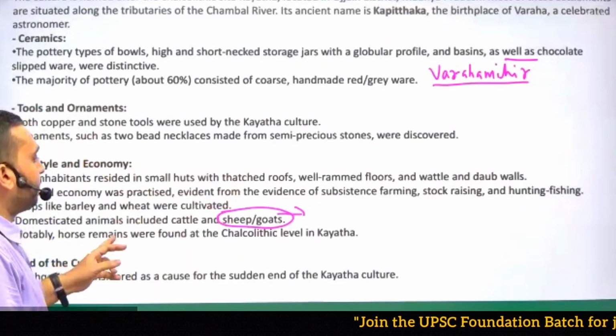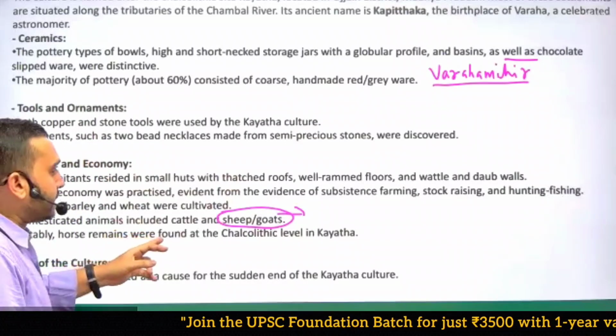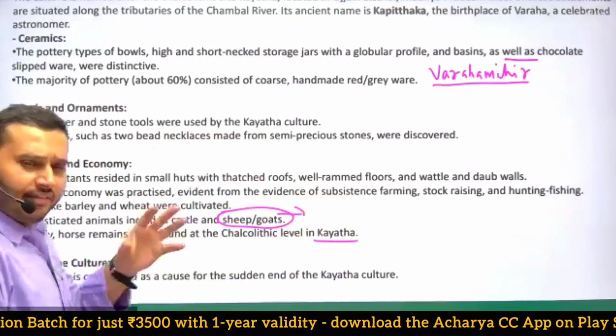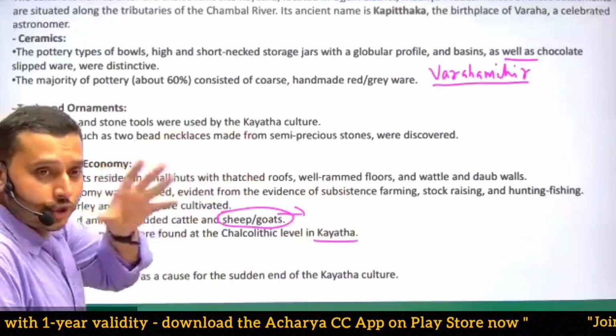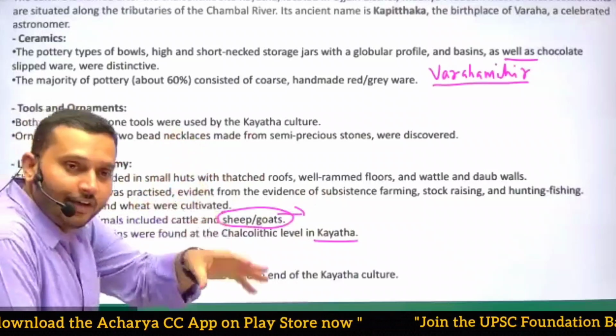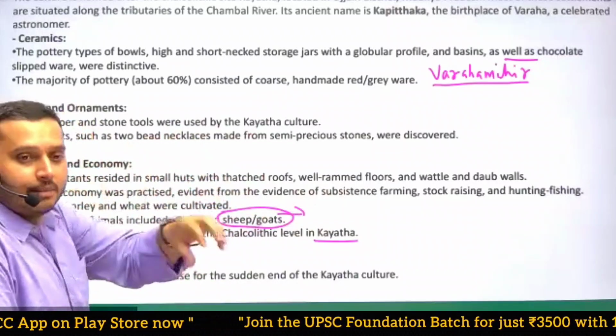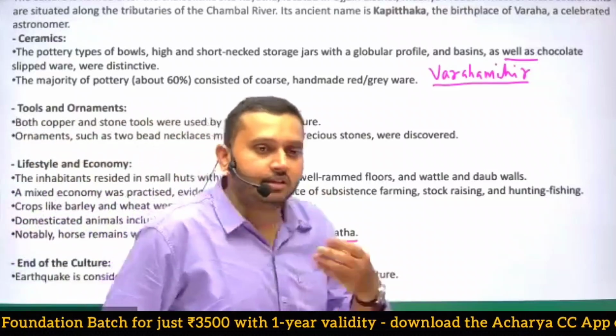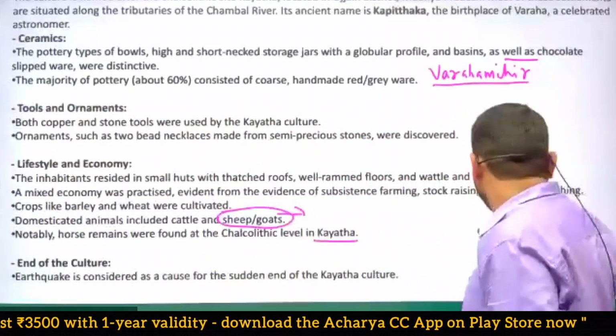Notably, horse remains were found at the Chalcolithic level in Kaitha. That means Kaitha people may have been aware of horses, though historians are not sure. That's why we never say definitively whether they were aware or not. Yes, found from some places. And an earthquake is the reason which diminished them and they vanished.